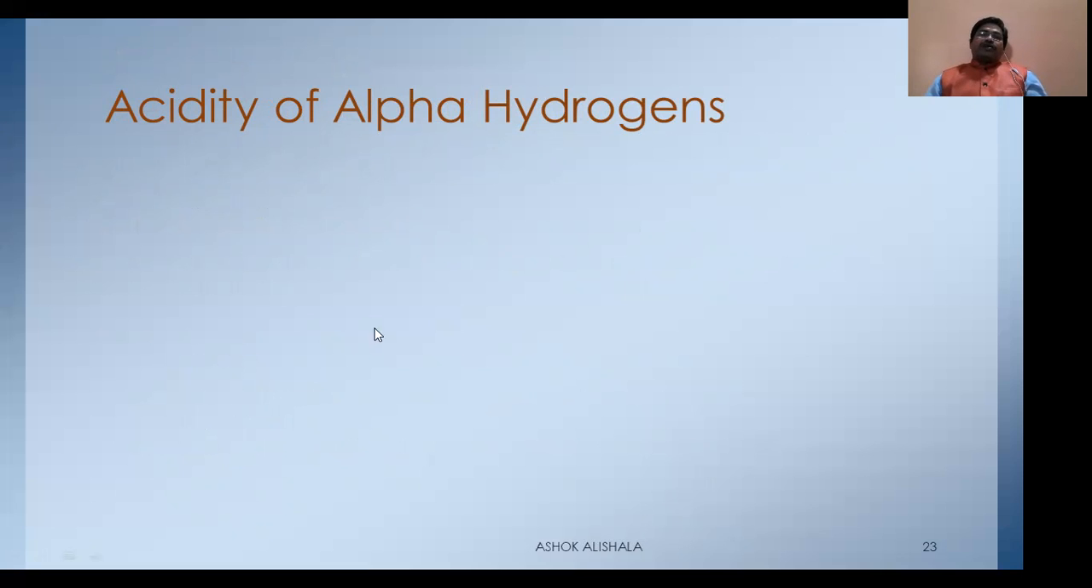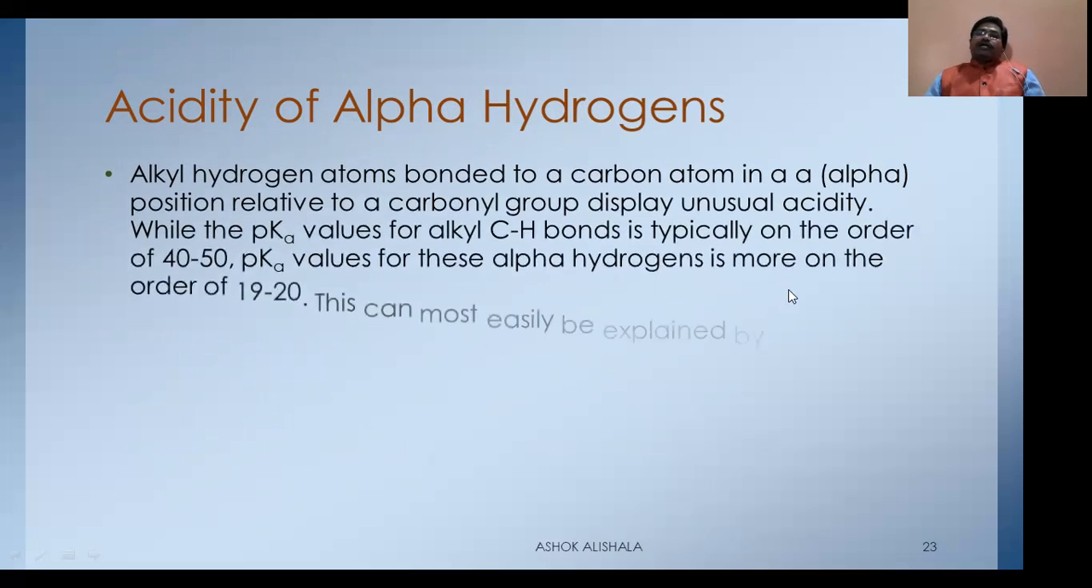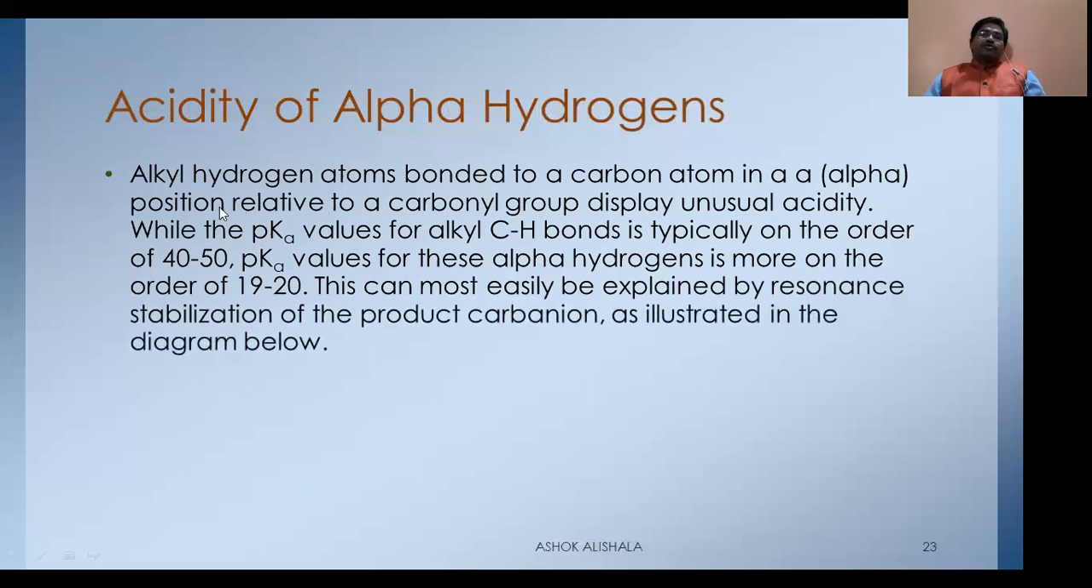What is the acidity of the alpha hydrogen? This is another topic in our BSc third year common core syllabus in the carbanions topic. Alkyl hydrogen atoms bonded to a carbon atom in the alpha position relative to the carbonyl carbon display unusual acidity, while the pK value for alkyl carbon hydrogens is typically on the order of 40 to 50. The pK values for these alpha hydrogens are more on the order of 19 to 20.